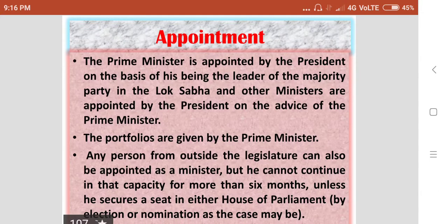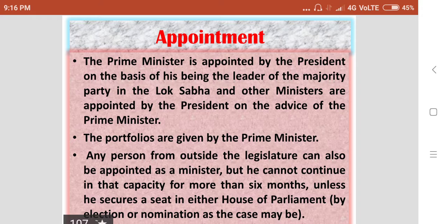Then appointment of the Council of Ministers. The Prime Minister is appointed by the President on the basis of his being the leader of the majority party in the Lok Sabha, and other ministers are appointed by the President on the advice of the Prime Minister. The portfolios are given by the Prime Minister.